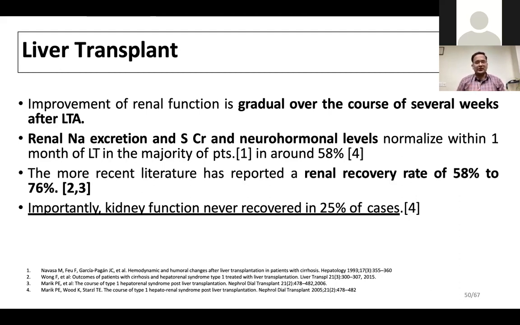Usually two-thirds of patients get a recovery of the AKI, and importantly, kidney function never recovers in around a quarter of patients. They are the difficult-to-treat patients. In those patients, even post liver transplant, they may end up requiring renal replacement. So the ideal way to go, rather than a simultaneous liver-kidney transplant, if we can rule out organic CKD and if it is only HRS, is liver transplantation followed, in those who do not recover, by advising a renal transplant. Kidney after liver, depending on how they respond. That is the best way to move forward.